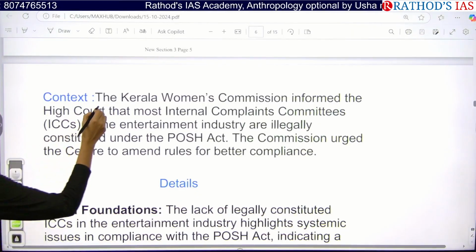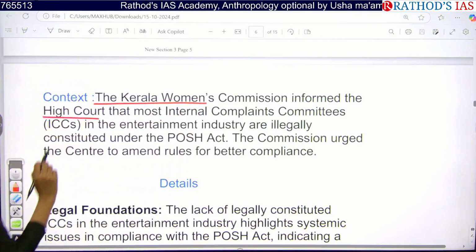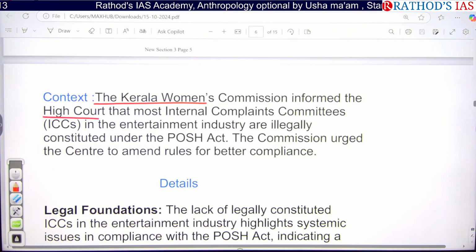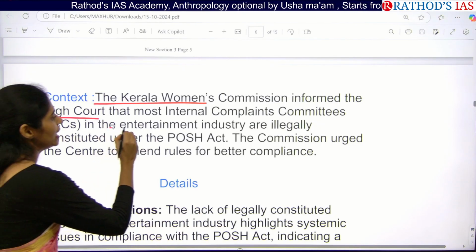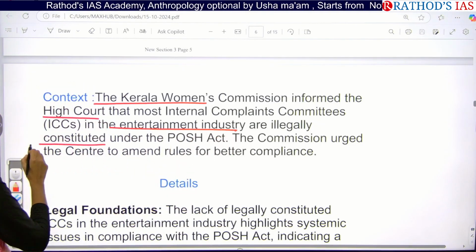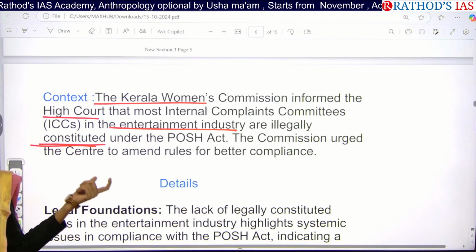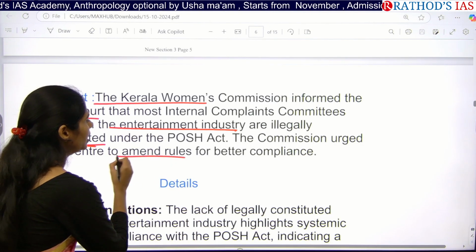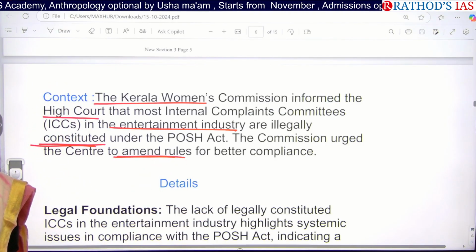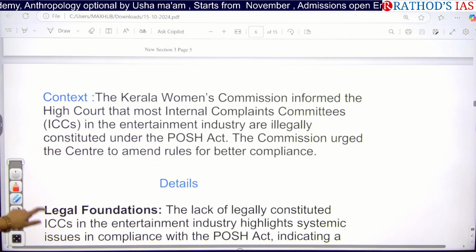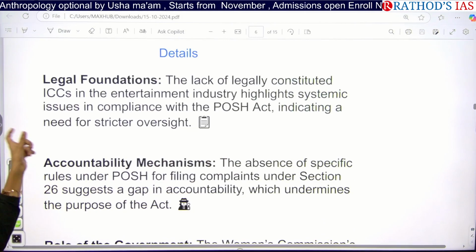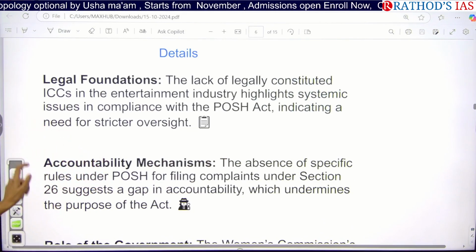Kerala Women's Commission informed the High Court that most of the internal complaints committees in the entertainment industry are illegally constituted under this POSH Act, and the commission is saying that we need to amend the rules for better compliance according to this POSH Act. Here this article is saying that there is a lack of legal foundation.